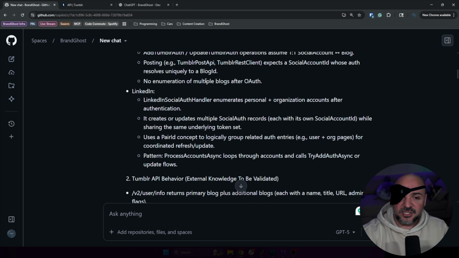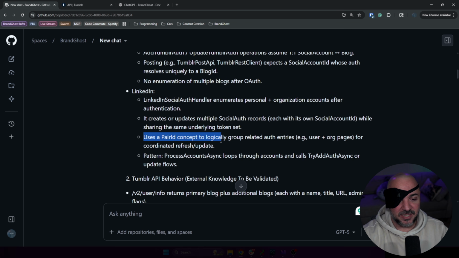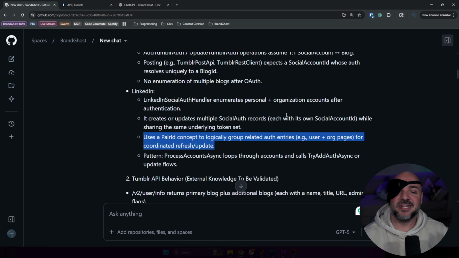That makes sense. I asked it about LinkedIn because it has comparable functionality to what we might expect. So it says LinkedIn social auth handler enumerates personal and organization accounts after authentication. It creates or updates multiple social auth records, and uses, this is a special point here, a pair ID concept to logically group related auth entries. I did not say this to Copilot here. I know this, I didn't say it to you either, but I walked around this a little bit. I said that when we authenticate and we lose authentication, these things need to be grouped together somehow. That's what this pair ID is. I never said pair ID in my prompt though.